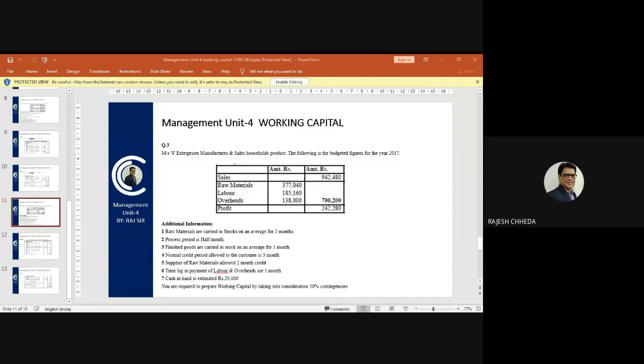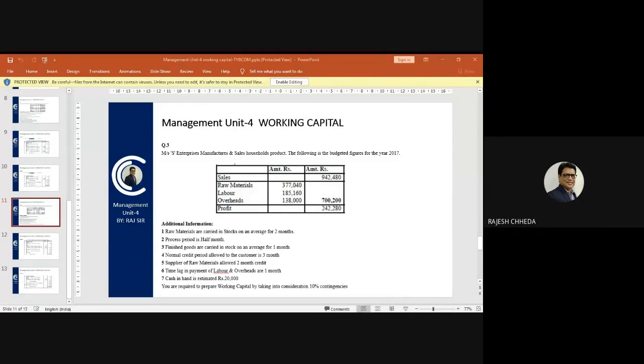So raw material, I will be calculating 3,77,040 divided by 12 into half month, so into 0.5. How much? 15,710. 15,710 is the amount of material which is required for work in progress. Perfect. Next is labor. And here you must remember that whatever calculation of labor we are doing, we will be